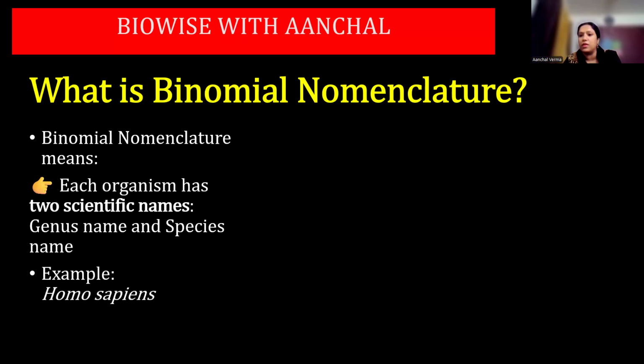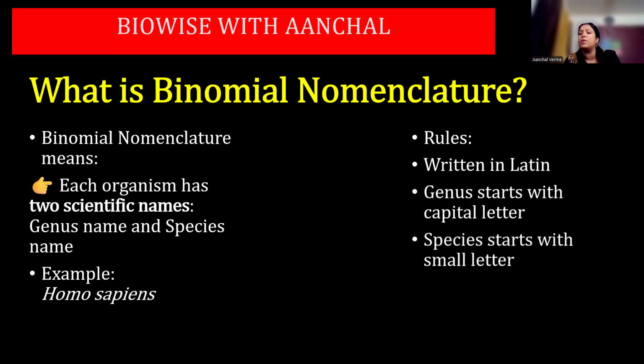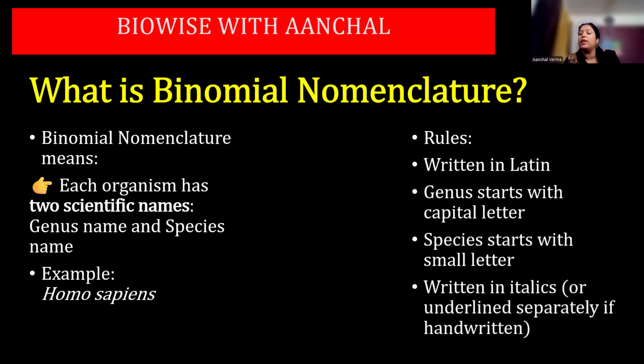Example, Homo sapiens. So there is a rule of writing the names. It is written in Latin. Genus starts with capital letter, species starts with small letter, written in italics or underlined separately if handwritten. So since I have typed it, I have written it in italics, but if you have to handwrite it, you have to underline Homo and then sapiens separately with H capital and S small. Keep that in mind.